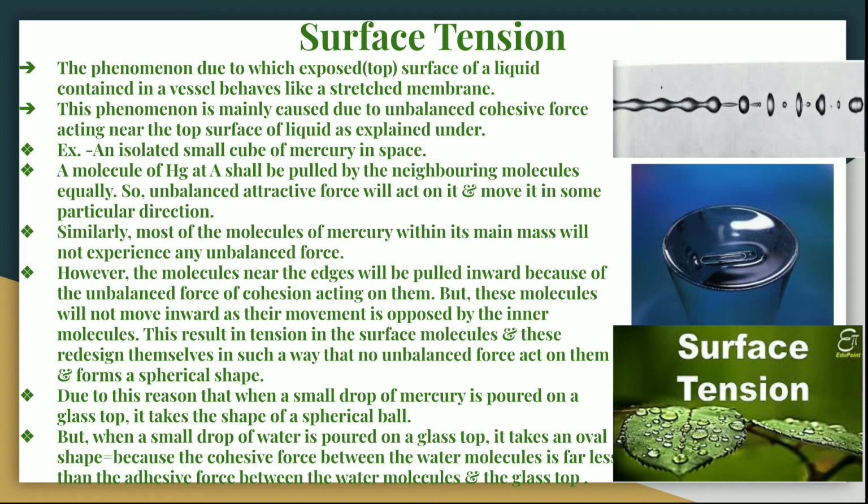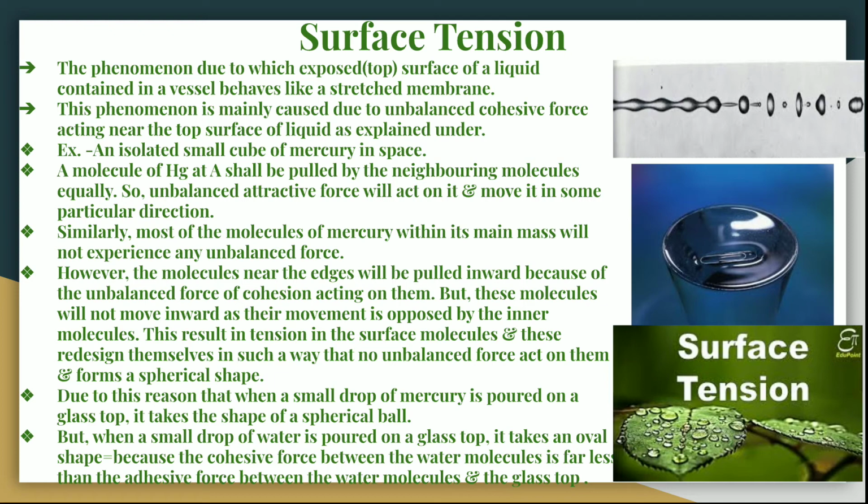Similarly, most of the molecules of the mercury within its main mass will not experience any unbalanced force. The other part of the mercury, which is away from that one drop, will not experience such a force, so it will remain like that. The other part which is experiencing the unbalanced force will come closer. It will pull from one side.